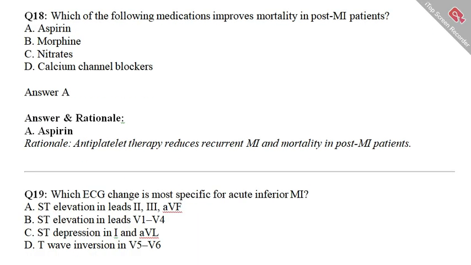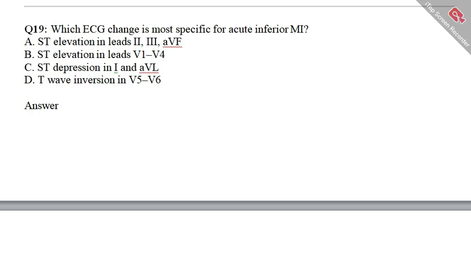Let's move to question 19. We are nearly at the closing of this session. Question number 19: which ECG change is most specific for acute inferior MI? Option A, ST elevation in leads 2, 3 and aVF. Option B, ST elevation in leads V4 to V6. Option C, ST depression in lead 1 and aVL. Option D, T wave inversion in V5 and V6.